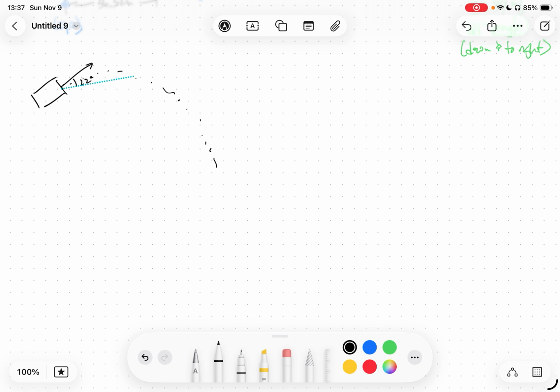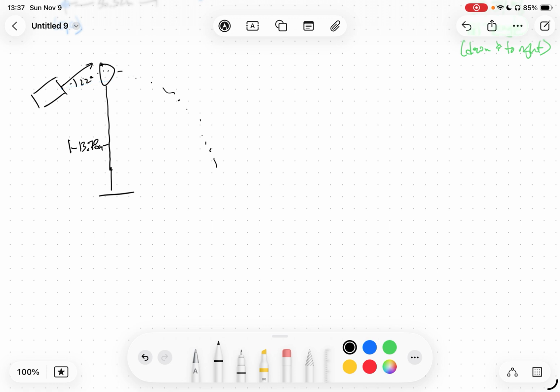And what we want to do is launch Mr. Brigar through a ring of fire. And the ring of fire is set 13.78 meters away from the cannon. So there's a horizontal distance here of 13.78 meters.